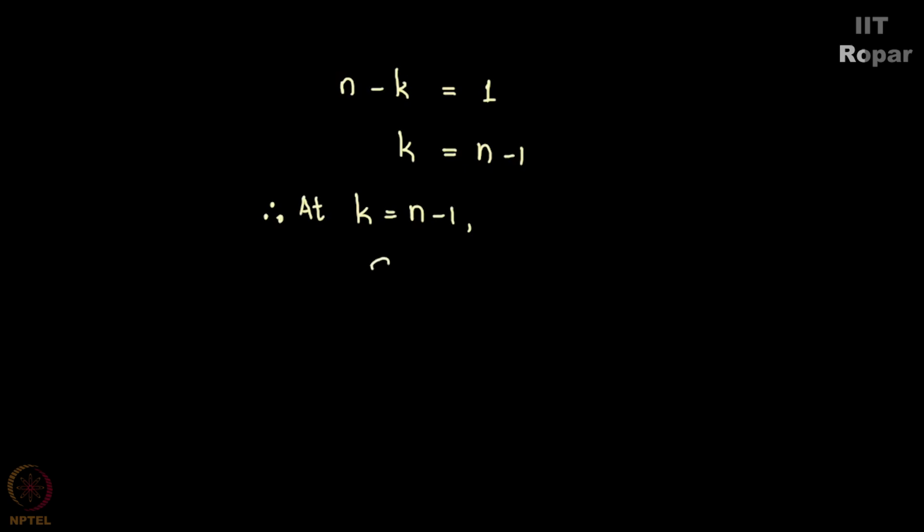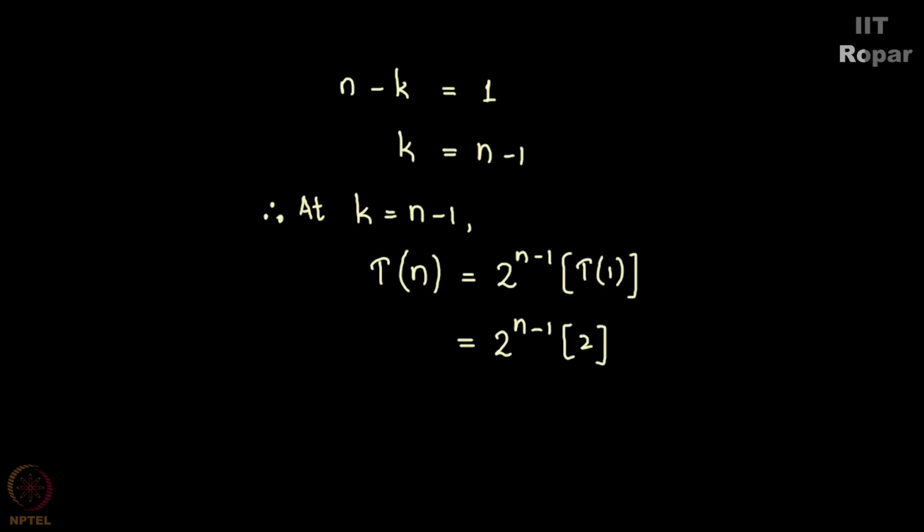So, in place of k, if I substitute n minus 1, so at this point k equals n minus 1, T of n happens to be 2 to the n minus 1, because it was 2 to the k earlier, you remember? So in place of k I have substituted n minus 1. So T of n happens to be 2 to the n minus 1 into T of 1. And we know what T of 1 is. Therefore, this is equal to 2 to the n minus 1 into 2, because T of 1 is 2. Right?